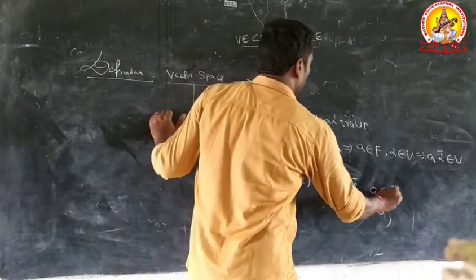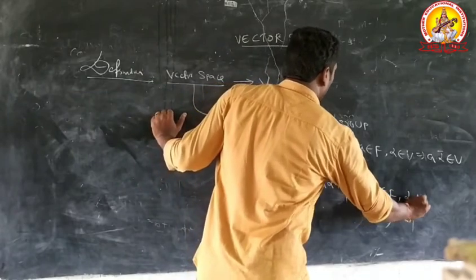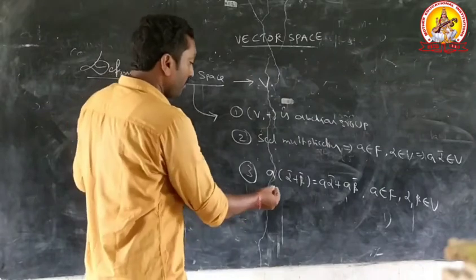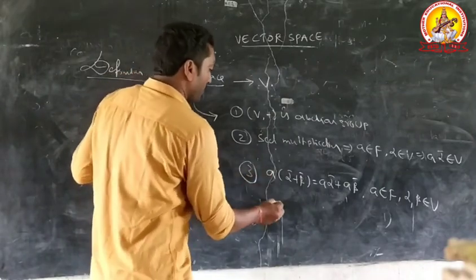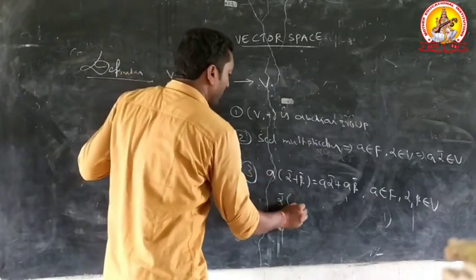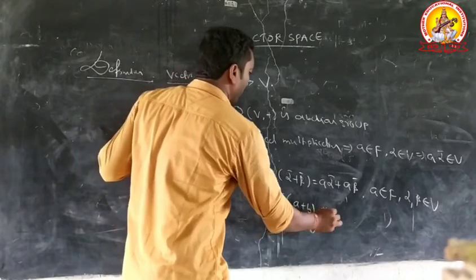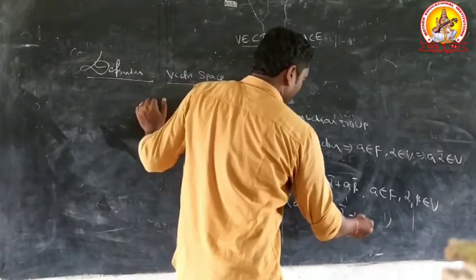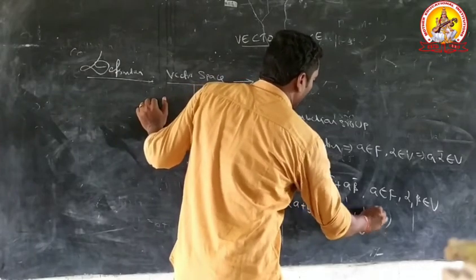Here A belongs to capital F, alpha bar comma beta bar belongs to V. Next point: alpha bar into A plus B implies A into alpha bar plus B into alpha bar.